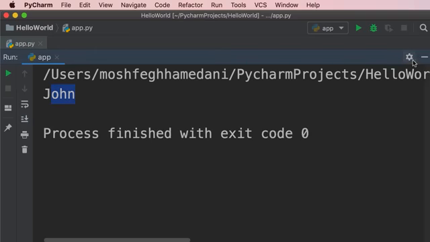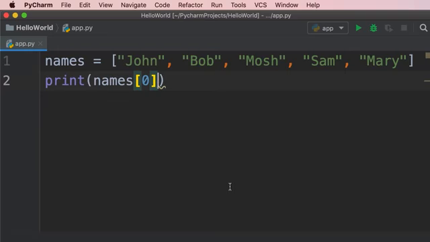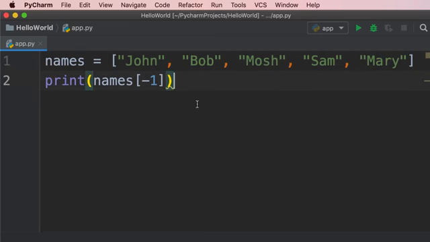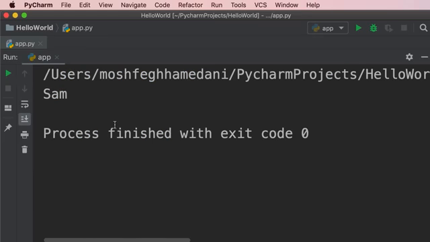There you go. Now, in Python, we can also use a negative index. This is a feature that I personally have not seen in other programming languages. So, if 0 represents the first element in this list, what do you think -1 represents? It represents the last element in this list. Let's verify it. So, let's run the program, and here's Mary. What about -2? Well, that represents the second element from the end of the list. So let's run the program, and here's Sam.